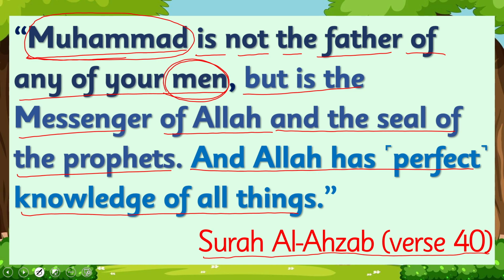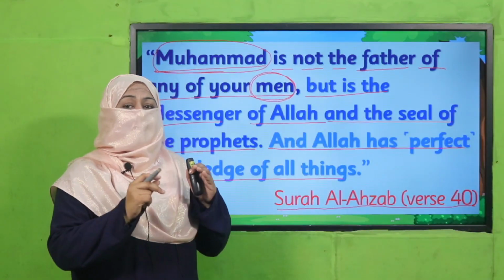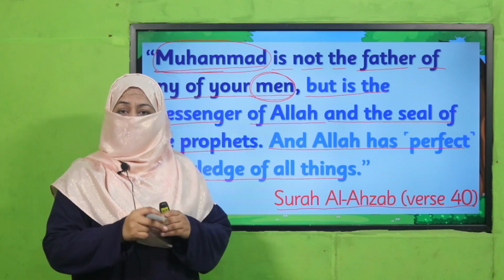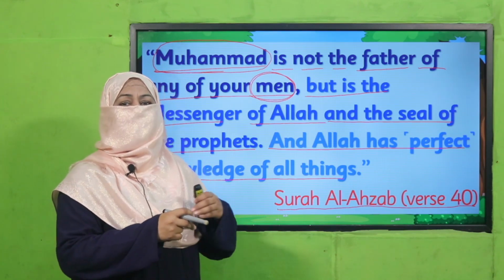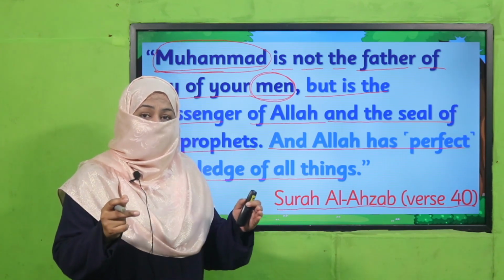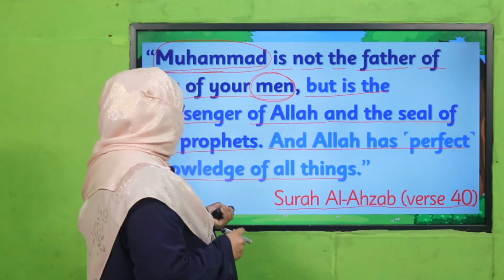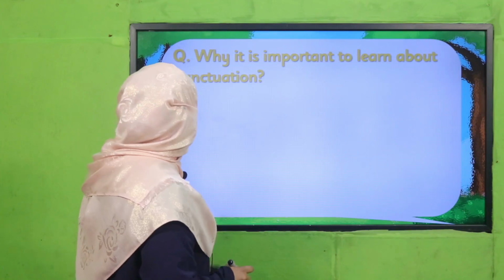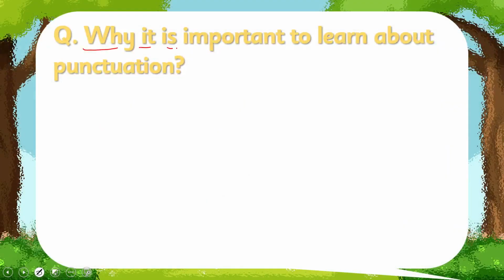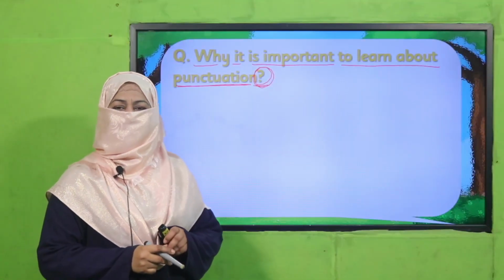We have learned it. So what we are learning from here is that by joining naming words, action words and describing words, we can make sentences. So this is what we are going to learn today. And before starting the lecture, you tell me why it is important to learn about punctuation. We have learned about punctuation. We know even this is a punctuation. So why is it important? Pause the video, answer this question to your teacher and then come back.